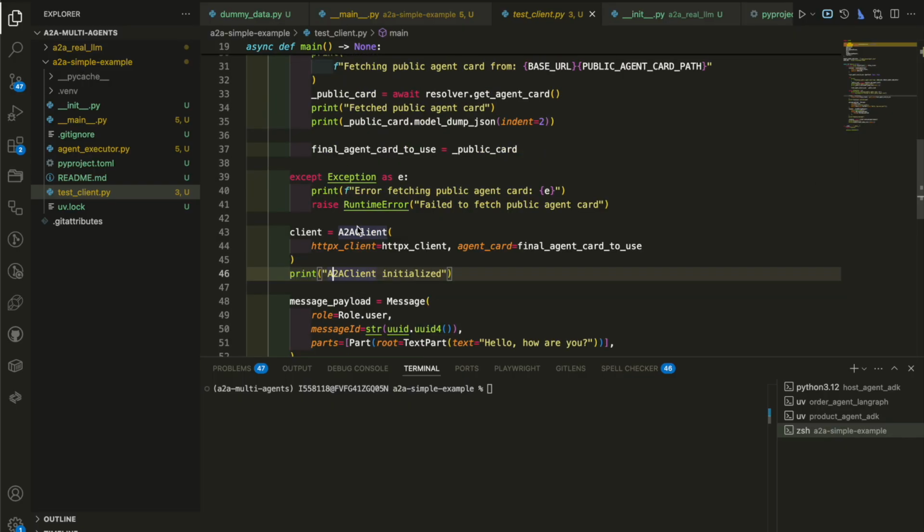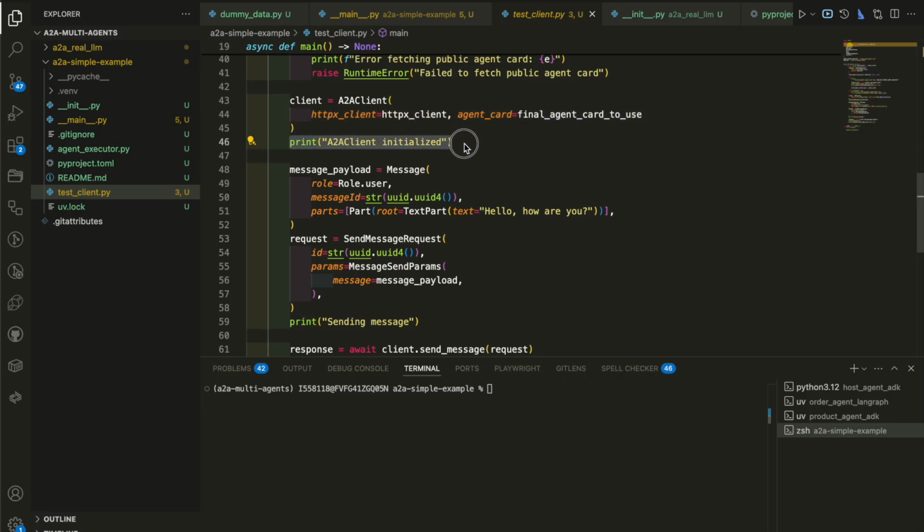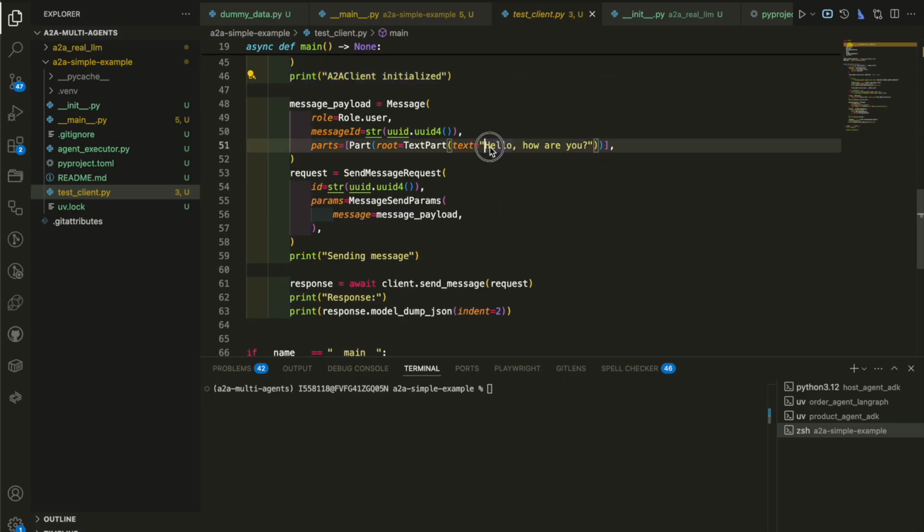So then we create an A2A client. We pass the client and the card, and we know now that the A2A client is initialized. And so if we send any message, this would generally be your prompt, and it follows this pattern: the role, the message ID, and the parts. The part is like a piece of text or image or whatever. In this case, it's text. So we say hello. This is hard-coded anyway. You will normally pass this as your user input.